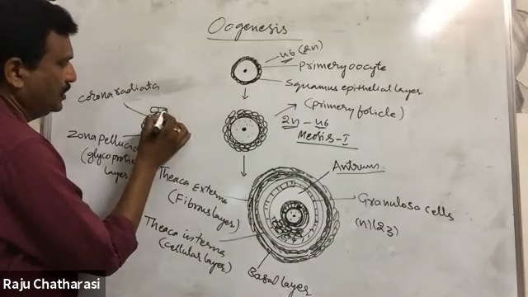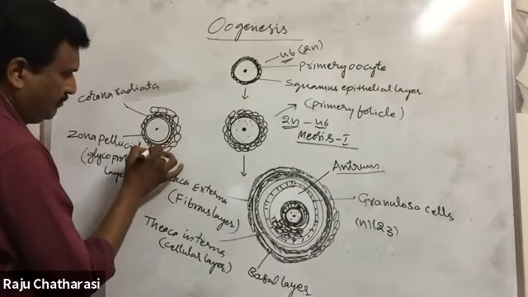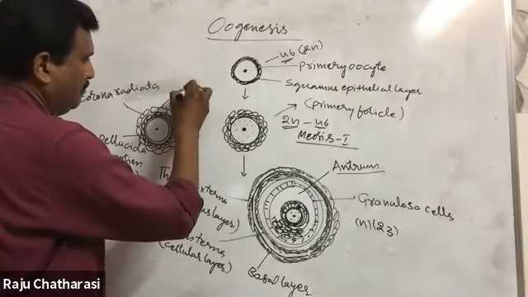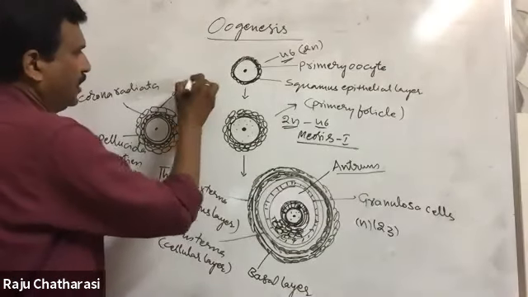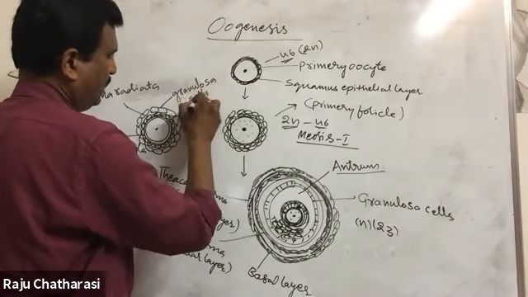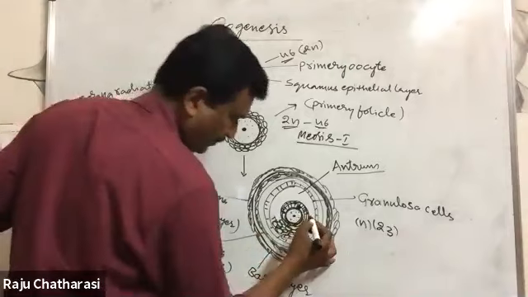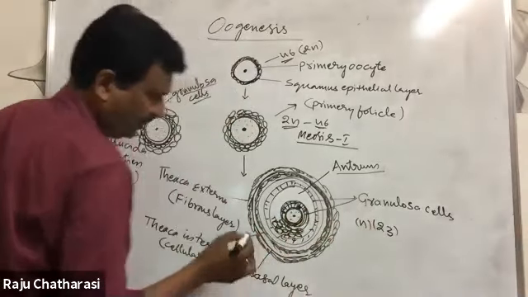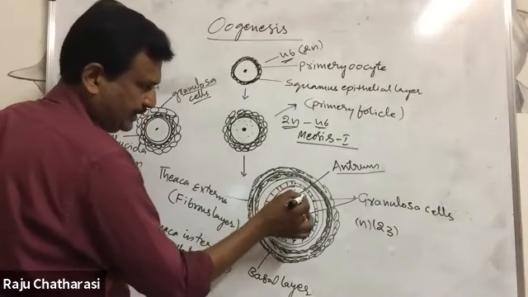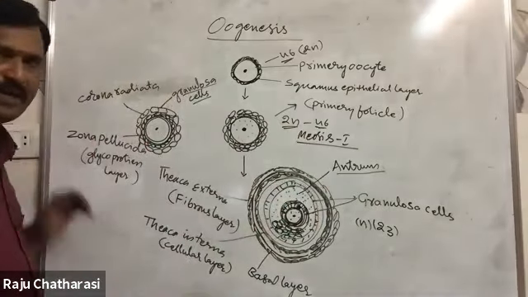Here, these are granulosa cells, or granulosa layer. Okay? The remaining fluid filled space is called antrum.